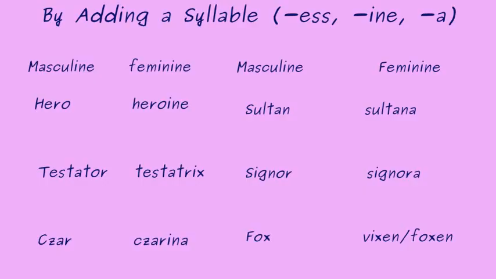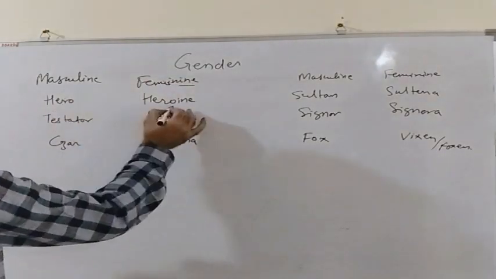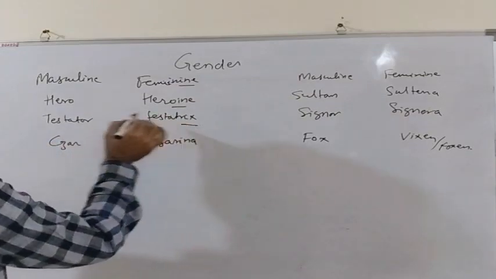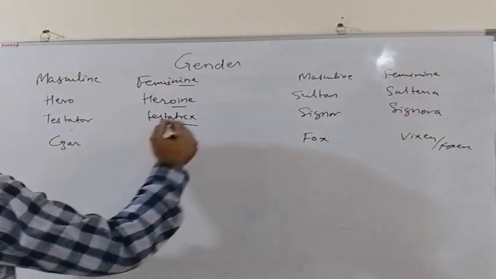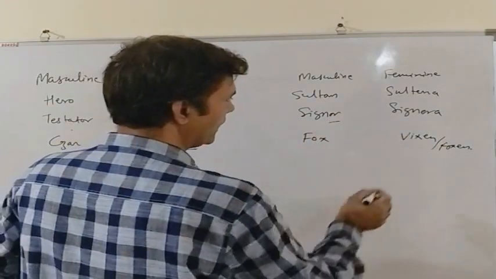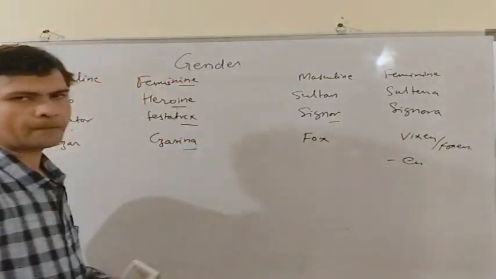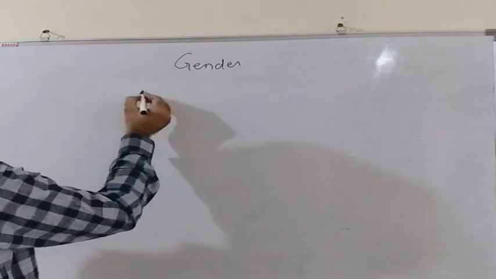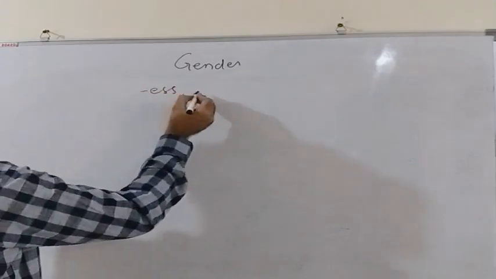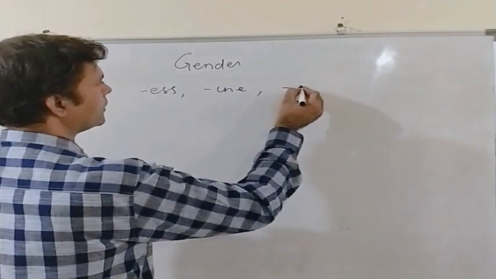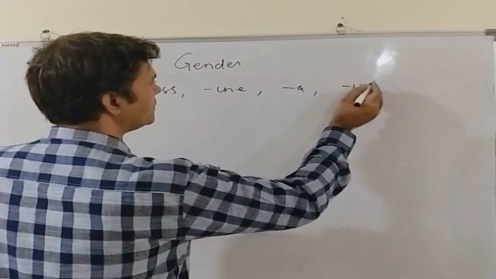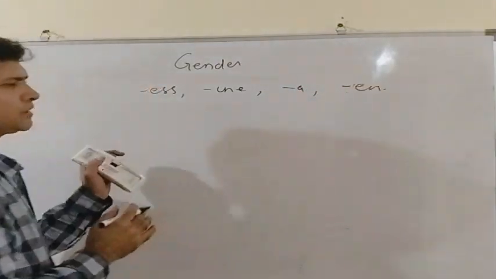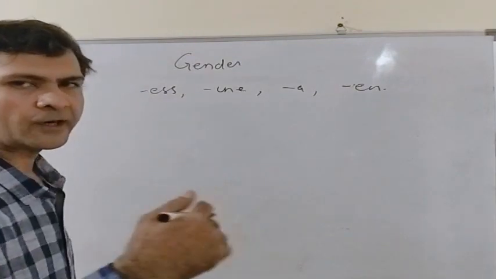Signor becomes Signora. Fox becomes Vixen. So in all these examples, we haven't used the ess syllable. Rather, we have used ine in heroine, ix in testatrix, a in Tsarina, Sultana and Signora, and en in vixen. So we use the syllables ess or ine or a or en at the end of a masculine gender to turn it into its feminine form.